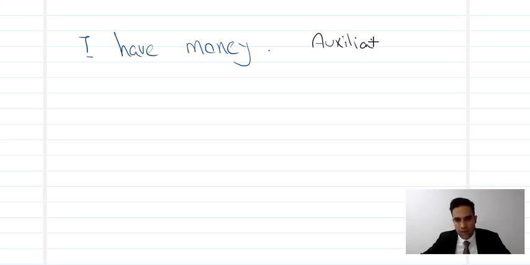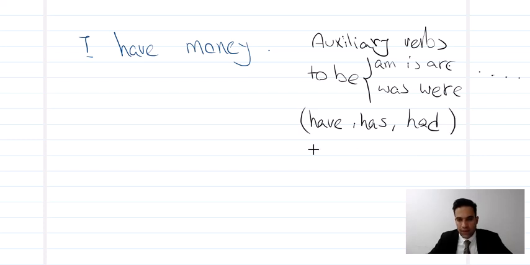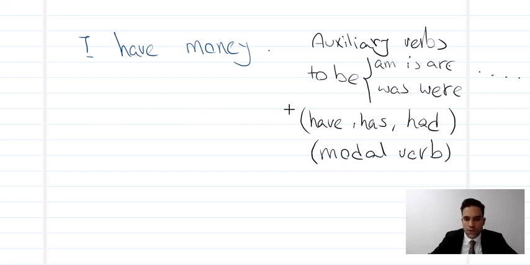Auxiliary verbs. First we have to be: am, is, are, was, were, and some more, of course. And then we have has, had for perfect times, okay? And also we have modal verbs, modal auxiliary verbs. And finally, here we have do, does, did, okay?